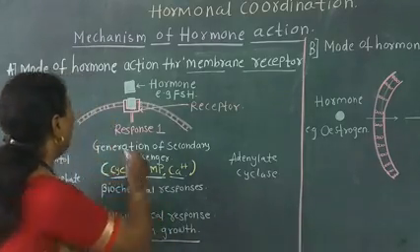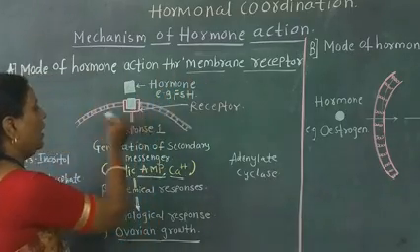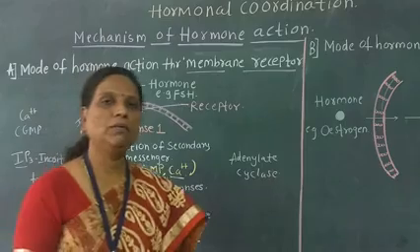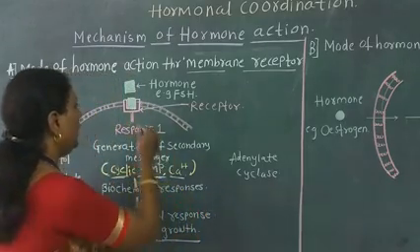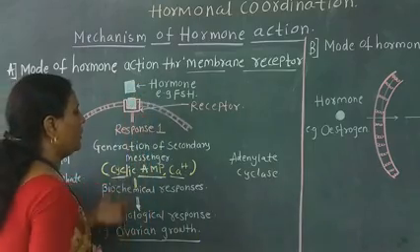In this way, in the mode of hormone action through the membrane receptors, the hormone binds to the receptors on the plasma membrane of the target organs, forming the hormone receptor complex.